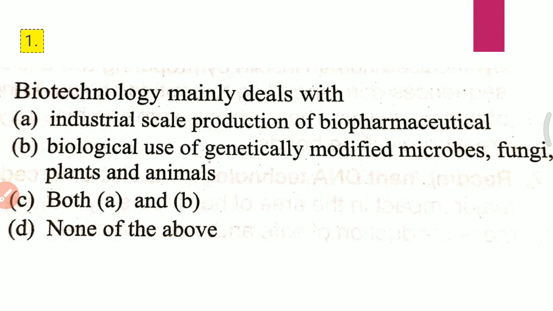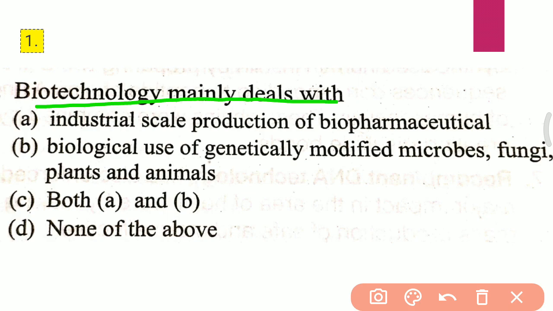Question 1. Biotechnology mainly deals with: A. Industrial scale production of biopharmaceuticals. B. Biological use of genetically modified microbes, fungi, plants and animals. C. Both A and B. D. None of the above. The correct answer for the first question is C, that is both A and B.